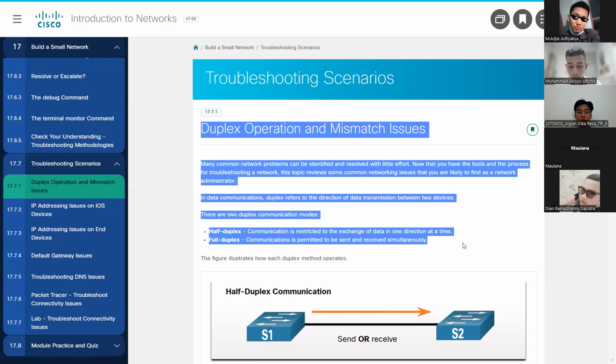In data communication, duplex refers to the direction of data transmission between two devices. There are two duplex communication modes. One, half duplex communication is restricted to the exchange of data in one direction at a time. Two, full duplex communication permits data to be sent and received simultaneously. So, in the next slide,